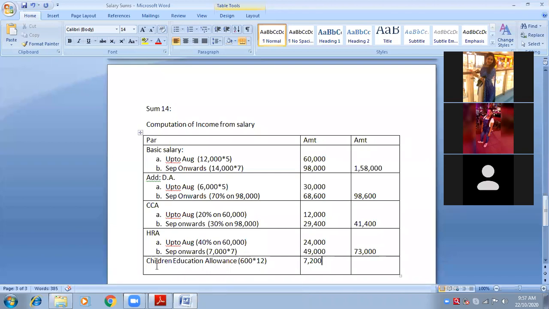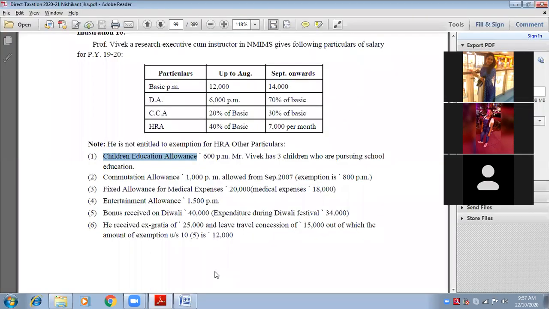But what is exempted, you will write here: less exempted. If you want to write the section, it is under section 10, subsection 14, up to 100 per month. You can make a bracket directly. 100 per month means 100 into 12 per child, but maximum deduction is available for 2 children.